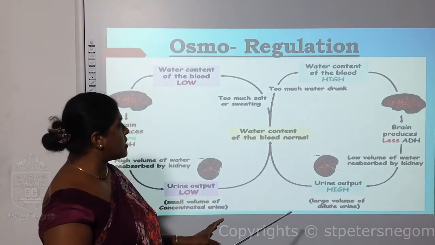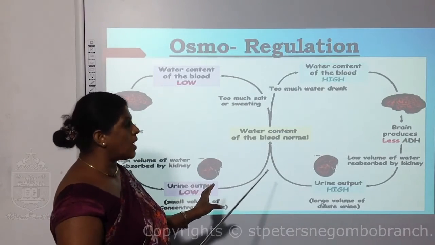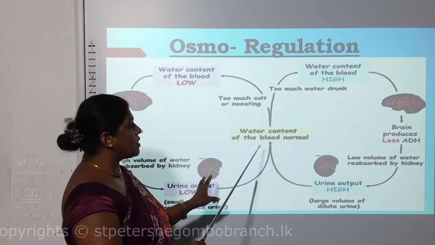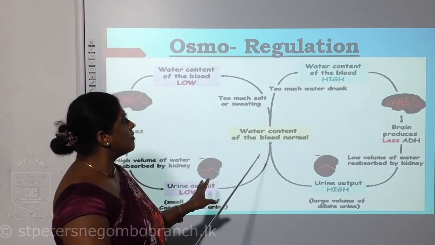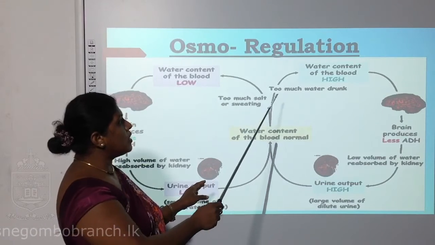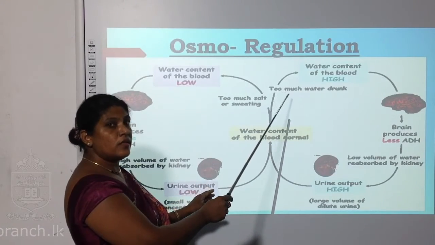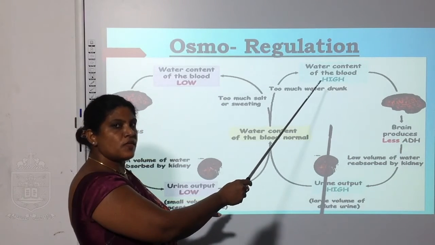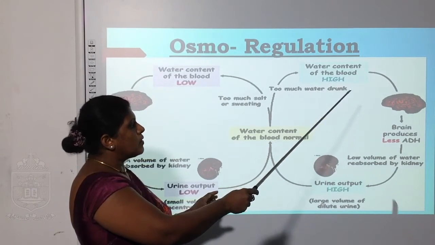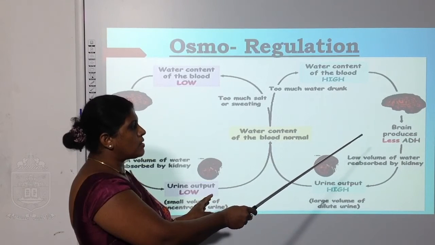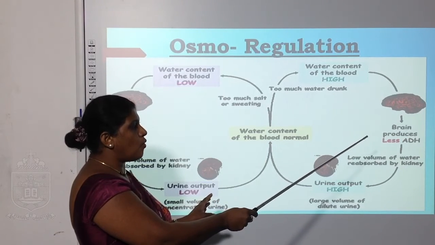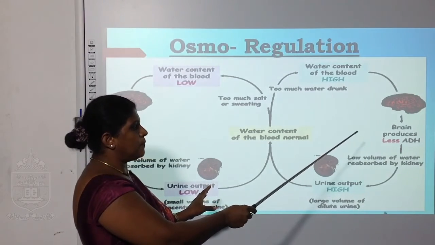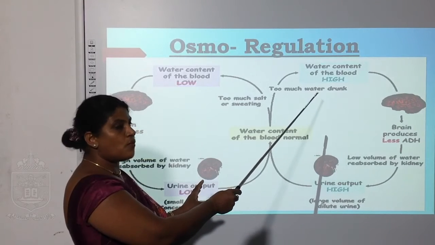Under osmoregulation, look at this diagram. Here, the water content of the body is normal. Suppose you intake more water, then the water content of your body is very high. Water content of blood is very high. Then there is less production of antidiuretic hormone from the brain, because there is a lot of water.